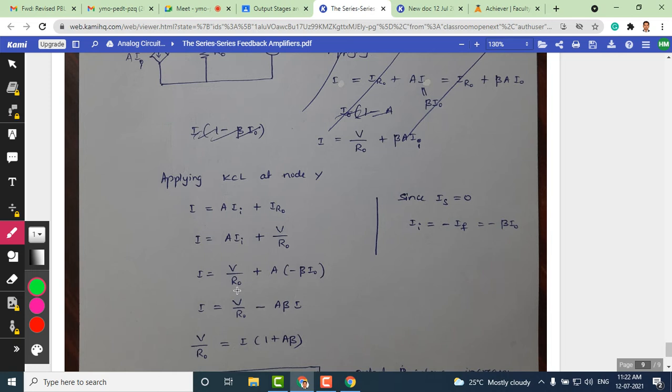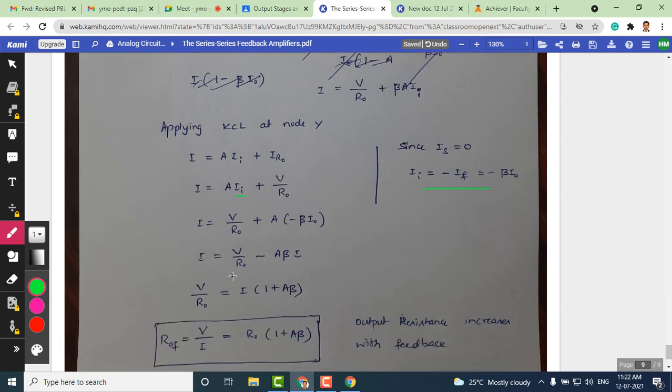V by R naught is kept as it is, and IA can be substituted. I've made some small changes after substituting IS as 0. So IA is nothing but minus beta times I naught, which can be substituted here. This I have taken as the second term, and this I made the first term. So the final equation for I is V by R naught minus A beta times I.